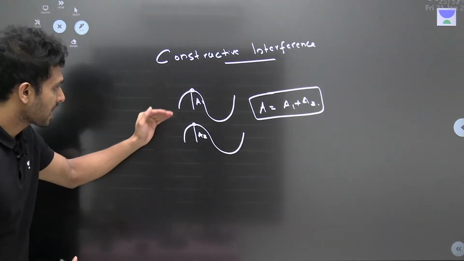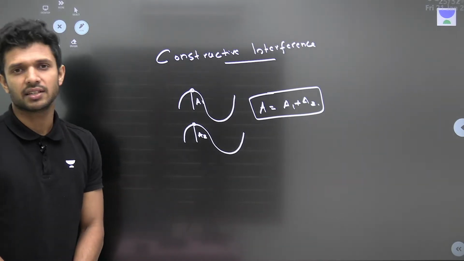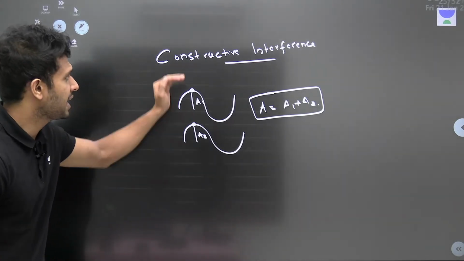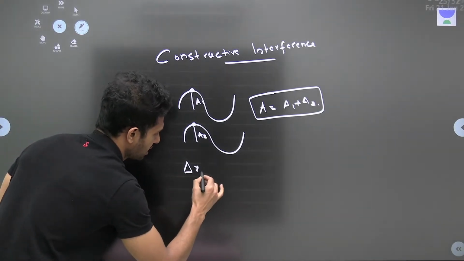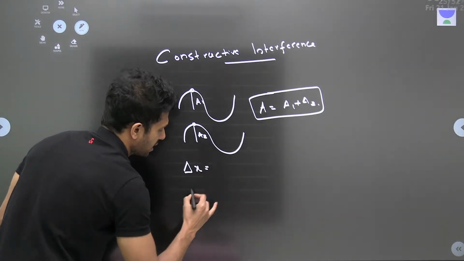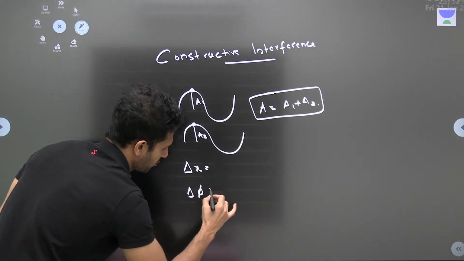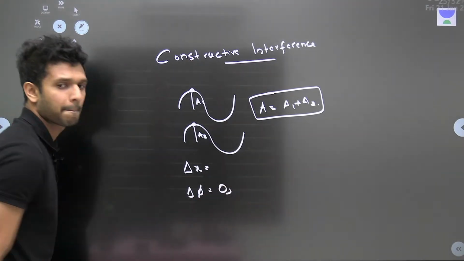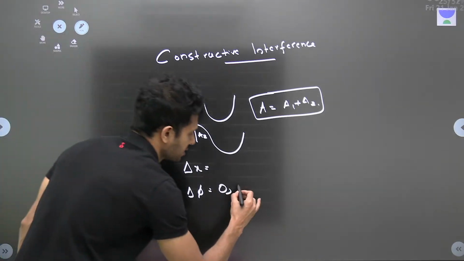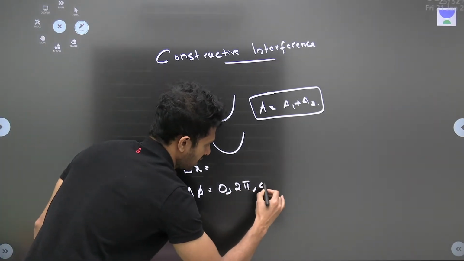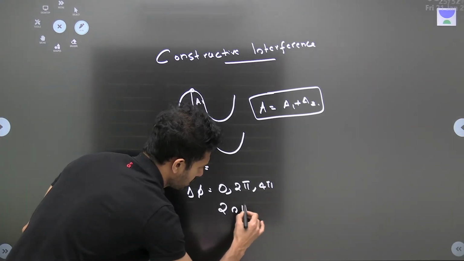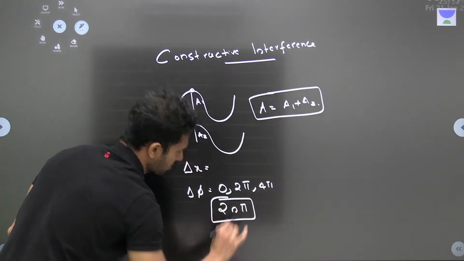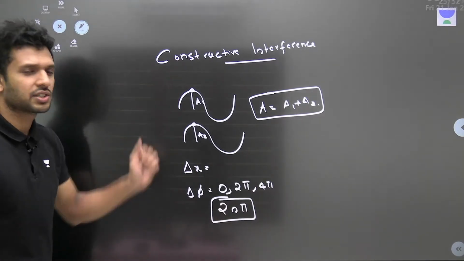Okay. Now, another thing that can be asked here is, sir, when can we have constructive interference? Whenever the phase difference is 0, when it is 2 pi, when it is 4 pi, that is, when it is even multiples of pi, we can have constructive interference.